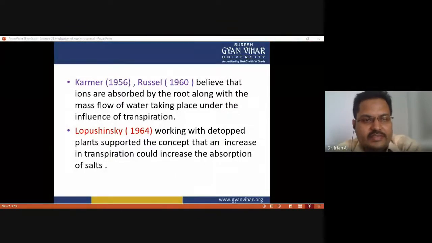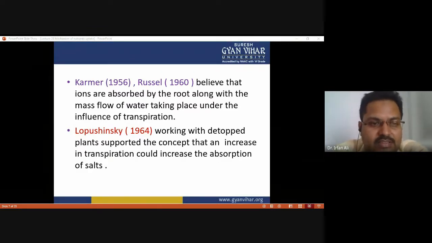In 1956 Kramer and in 1960 Russell believed that ions are absorbed by the root along with the mass flow of water taking place under the influence of transpiration. This concept was given by these researchers at a very early time, and in 1964 Lopushinsky, working with detopped plants, supported the concept that an increase in transpiration could increase the absorption of salt. So this theory was demonstrated by these researchers.